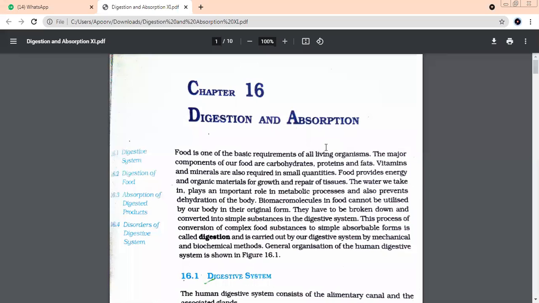So let us start. What is the basic requirement of all living organisms? It is food only. Now supposing you eat your breakfast. Let's talk about what you ate yesterday. Whom should we ask? Let us ask Anadi. Anadi, what did you eat in your breakfast? Biologically it means carbohydrates, vitamins. What component was there? Let's start. Carbohydrates. What did you eat as a carbohydrate?